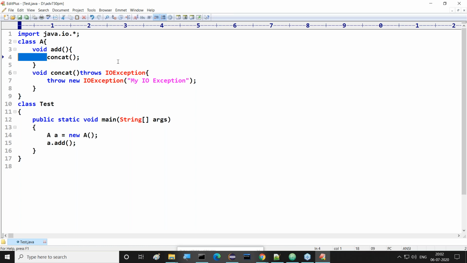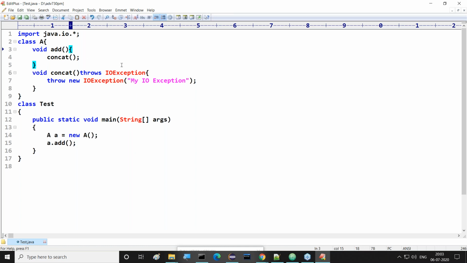Now tell me, who is calling this add method? Come on guys, now tell me. Main method. At which line is the main method calling the add method? At the 15th line, the add method call is identified. So I want to bypass the exception from the 4th line to the 15th line.